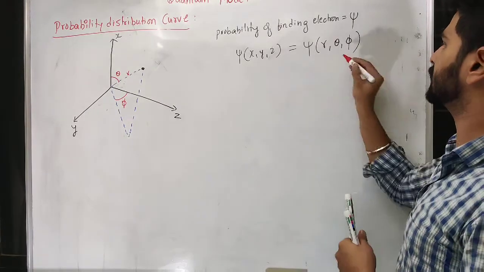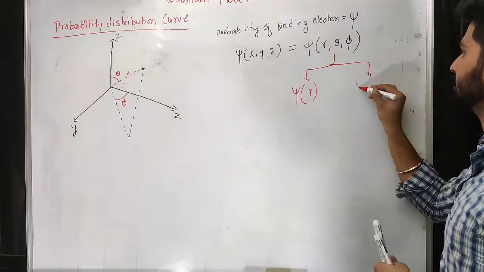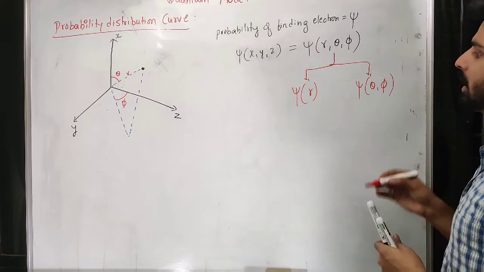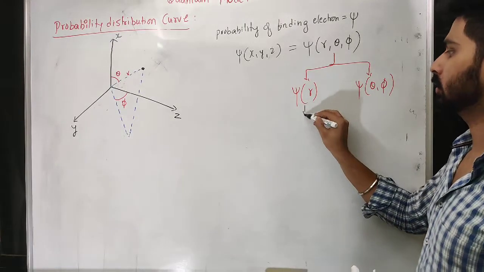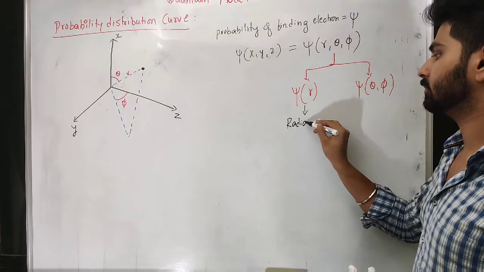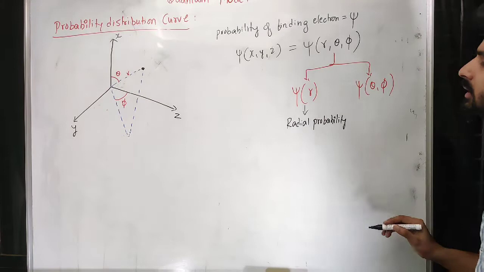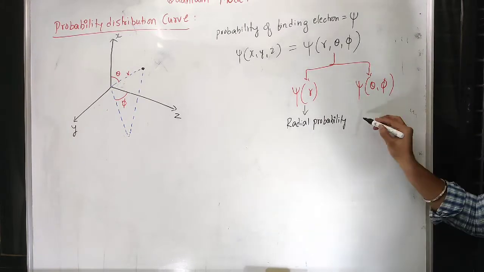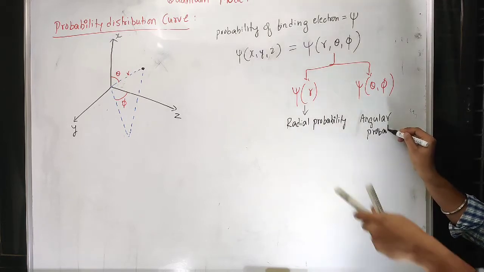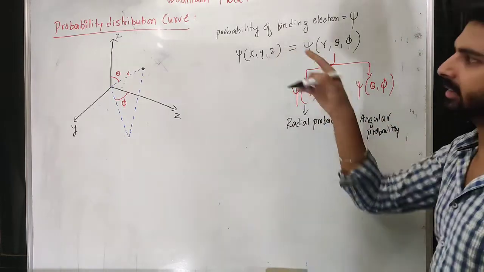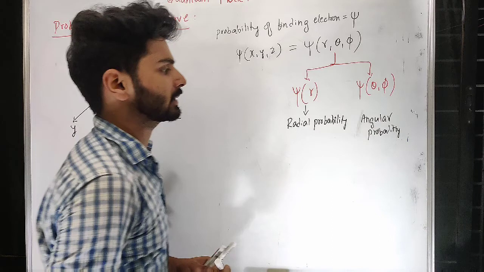I can redistribute this into two parts, that is R of r and psi of theta and phi, because one is in terms of length and the other is in terms of angle. So I will call it radial probability, because in terms of radius we are going to understand where the electron is. This is angular probability, because here we are going to understand as per angle where the electron is. With axes there is nothing like that, but if you say in terms of radius and angle, then it can be distributed like this.